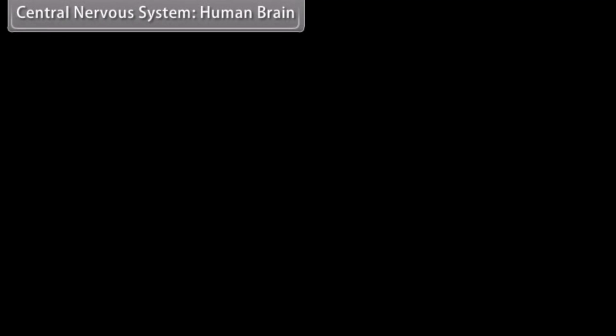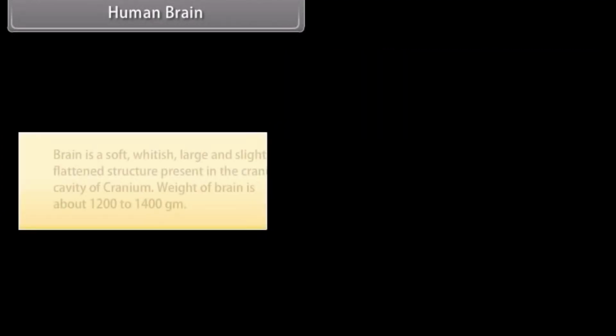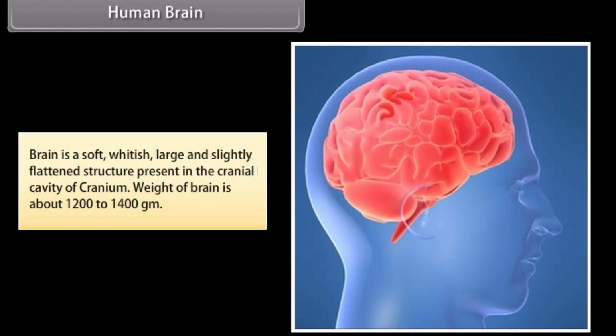Central nervous system. The central nervous system in humans consists of brain and spinal cord. All life activities are under control of the brain. Human brain. Brain is a soft, whitish, large and slightly flattened structure present in the cranial cavity of cranium. Weight of brain is about 1200 to 1400 grams.